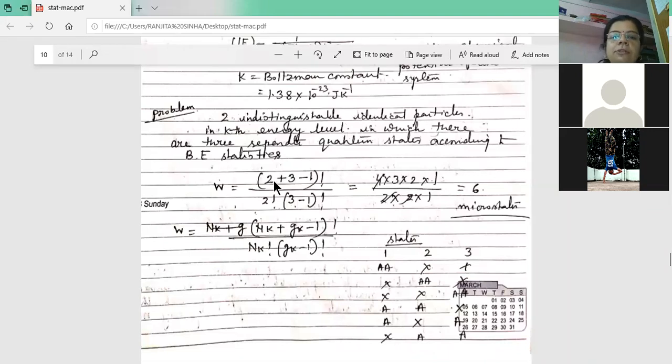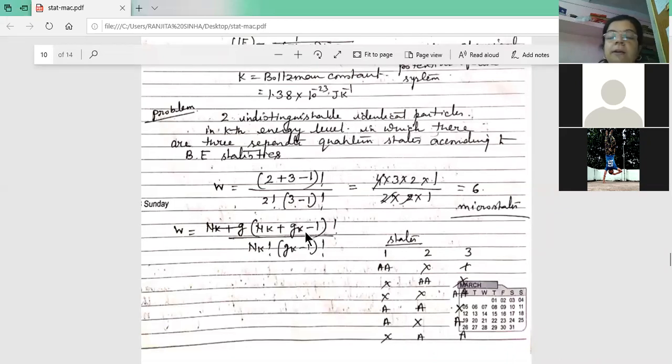So here Nk is 2, Gk is 3, so (2 plus 3 minus 1) factorial divided by 2 factorial and (3 minus 1) factorial, which equals 6. So mathematically we can find it out. This formula is very important.